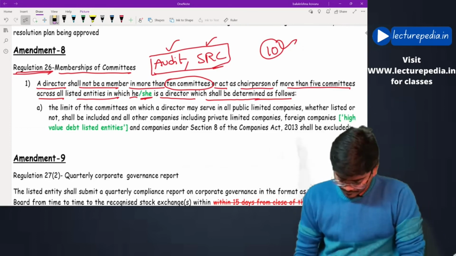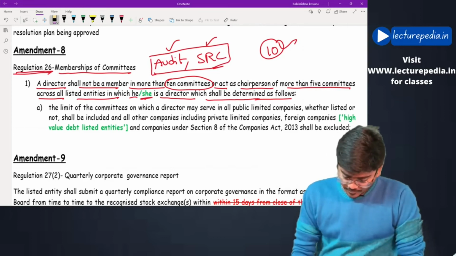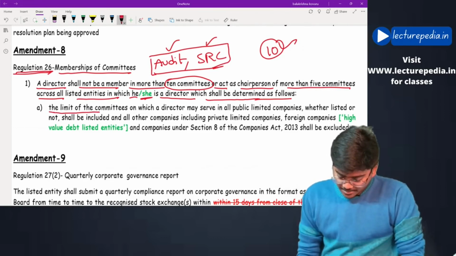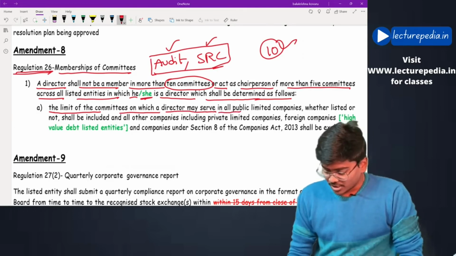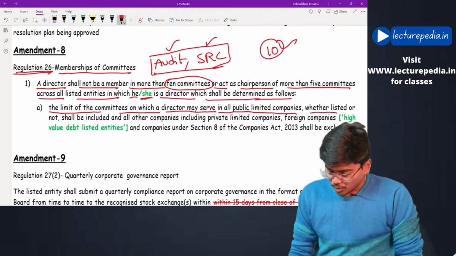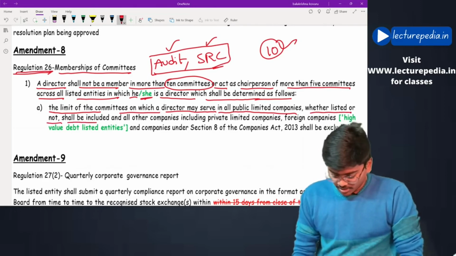Let us see. The limit of committees on which a director may serve in all public limited companies, whether listed or not, shall be included.